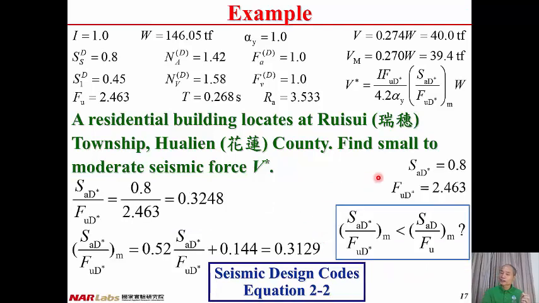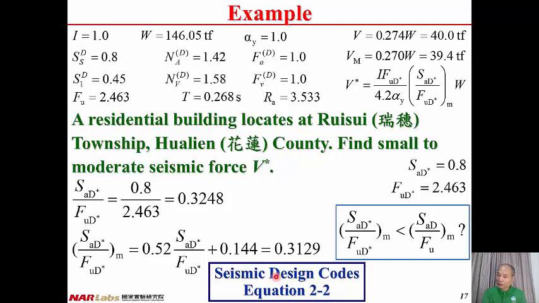So far, we have SAD star equal to 0.8, FUD star equal to 2.463. And then we can find the ratio between SAD star and FUD star equal to 0.8 divided by 2.463 equal to 0.3248.